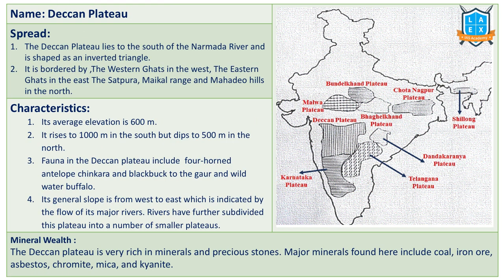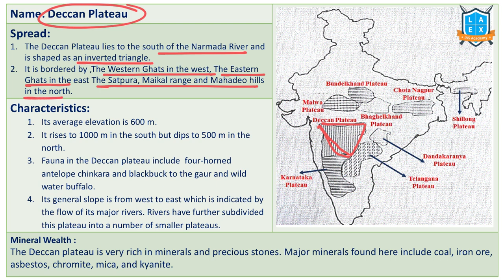Next important plateau is Deccan Plateau. Deccan Plateau lies south of the Narmada River and it has an inverted triangular shape. It is bordered by the Western Ghats in the west, Eastern Ghats in the east, and Satpura, Maikala ranges and Mahadeo hills in the north side. It has an average elevation of 600 meters. It rises to 1000 meters in the south and dips to 500 meters in the north. That means here we have highest elevation, here we have low elevation.